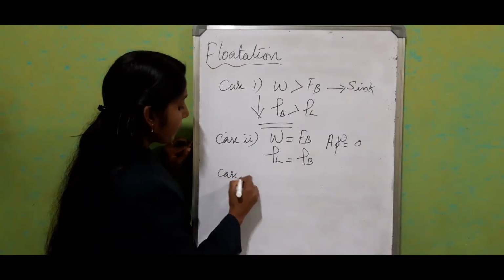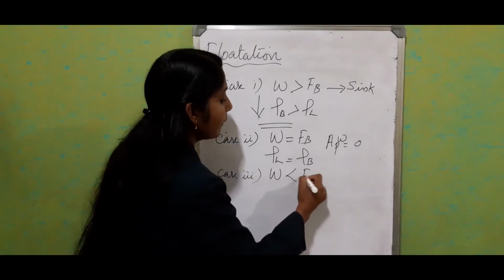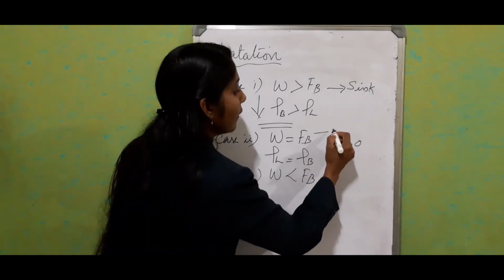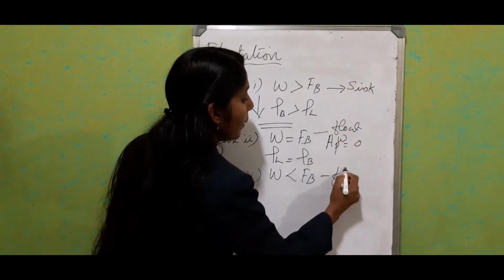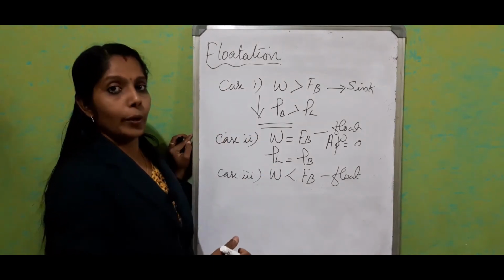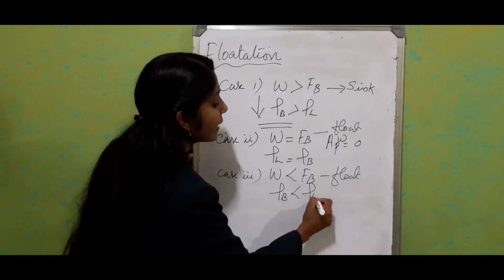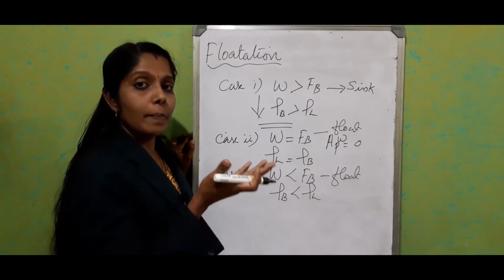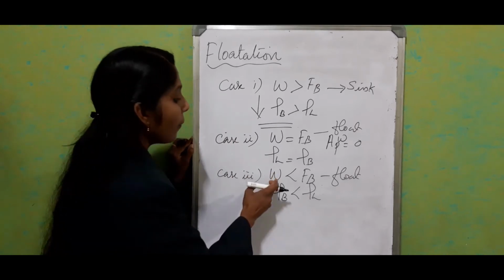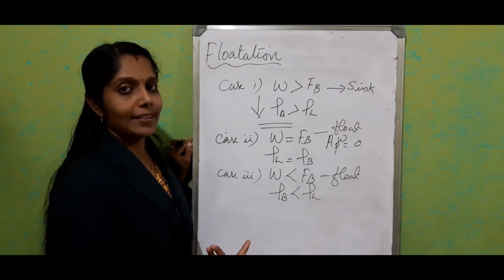Now case 3, what happens when weight is less than upthrust? Here also the body will float. Only a little bit of the part will be submerged inside the water. Or we can tell that the density of the body is less than the density of the liquid. So most of the part will be above the liquid and only a little bit of the part will be inside the liquid when weight is less than the buoyant force or upthrust.